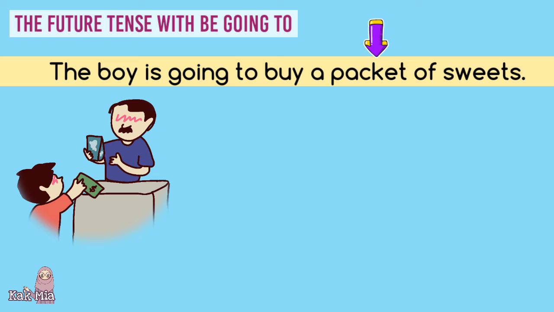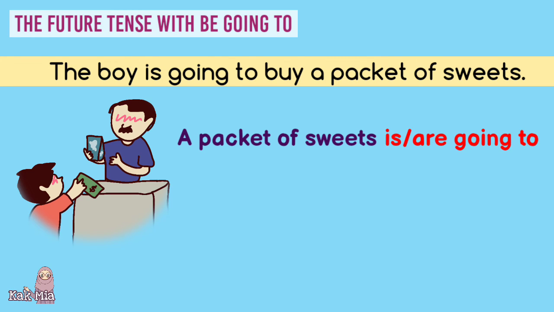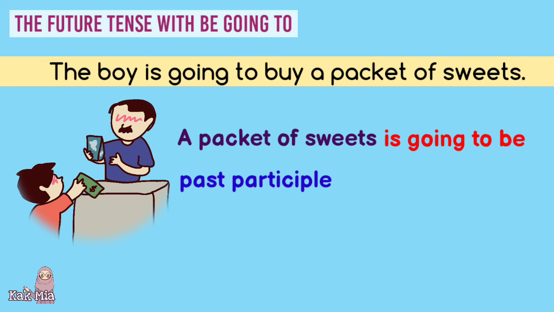Start with the receiver. A packet of sweets. Next, write down is or are going to. Since it is a packet of sweets, then we have to use is going to. A packet means one packet. After that, write down be, which is followed by the past participle of the verb, bought. Finally, write down the by phrase, by the boy. Now we have the passive voice, A packet of sweets is going to be bought by the boy.